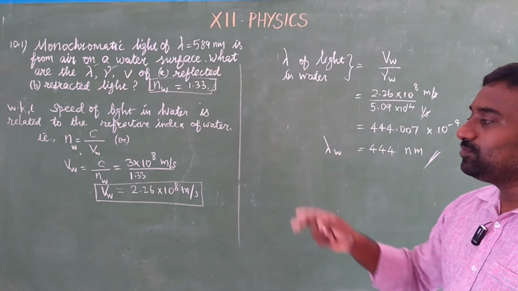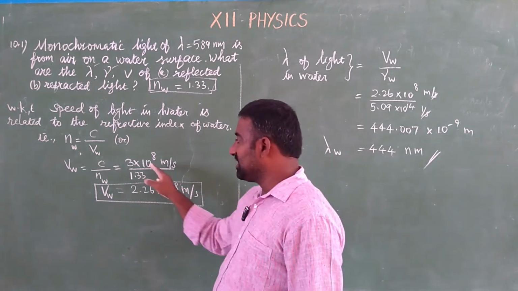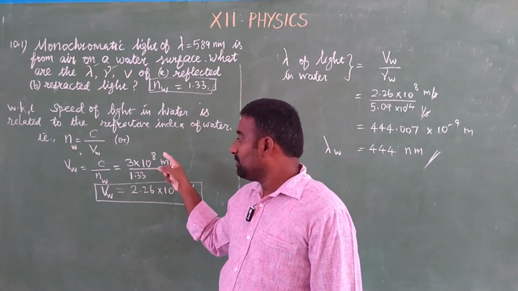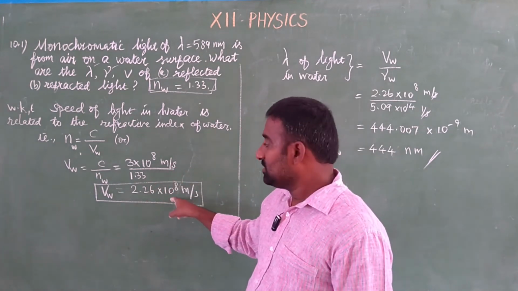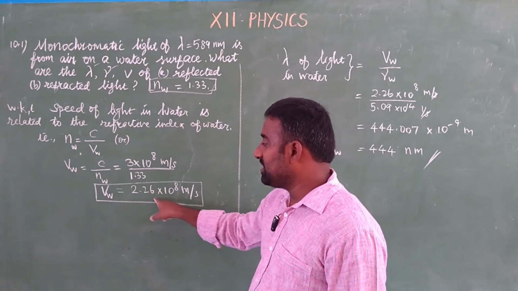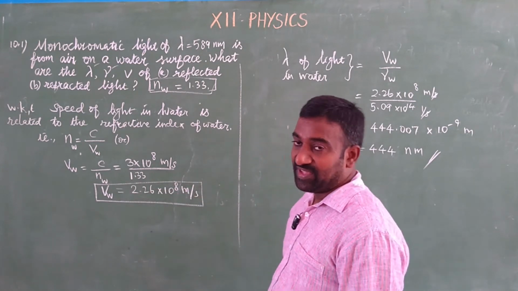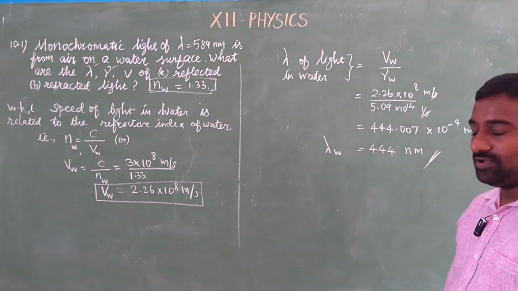The speed of light in water varies, because from rarer medium to denser medium the speed is reduced. In air it is maximum, because the refractive index for air is 1. But when the refractive index is 1.33, the speed is reduced by that much. So when light goes from air medium to water medium, this is the new speed, but compared to air it is less. Similarly, this is the wavelength for water medium.